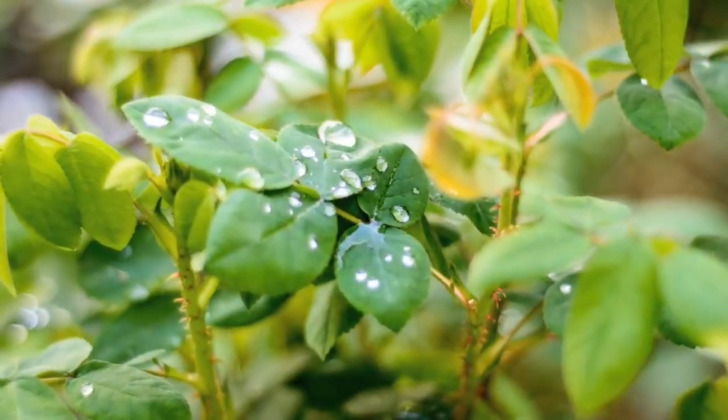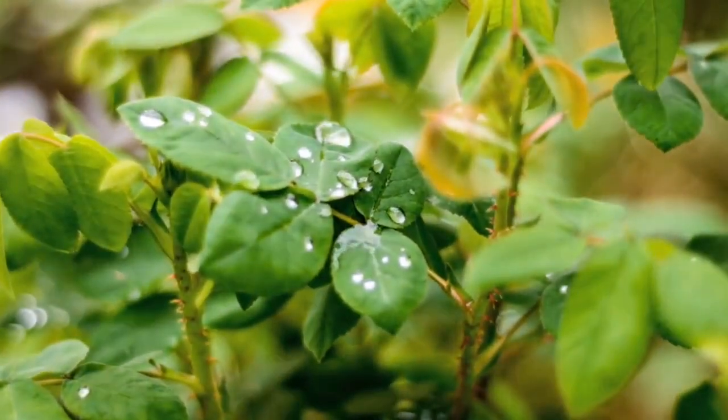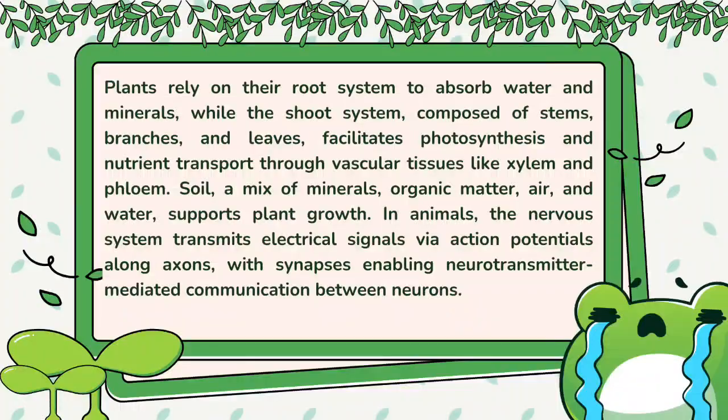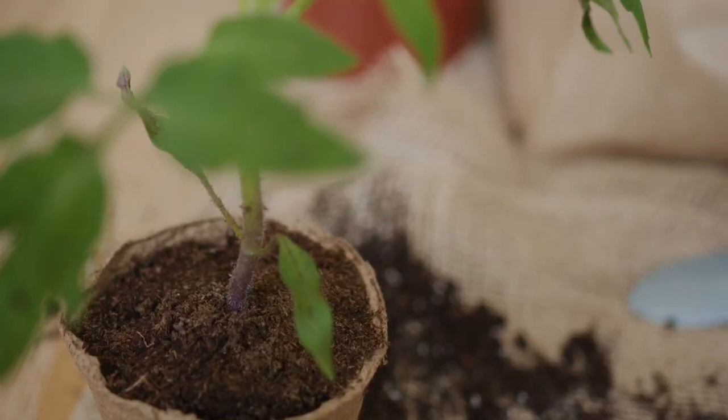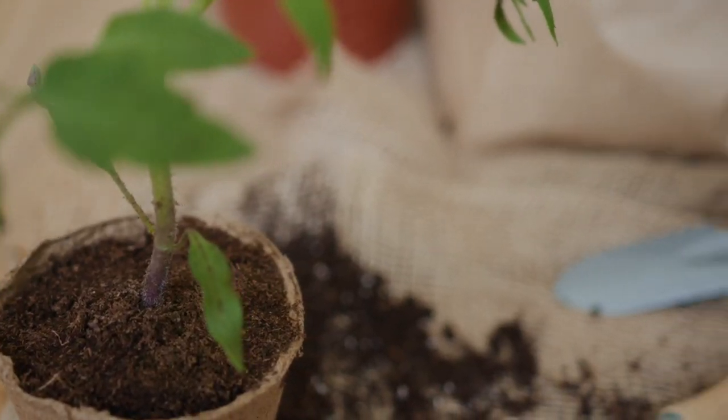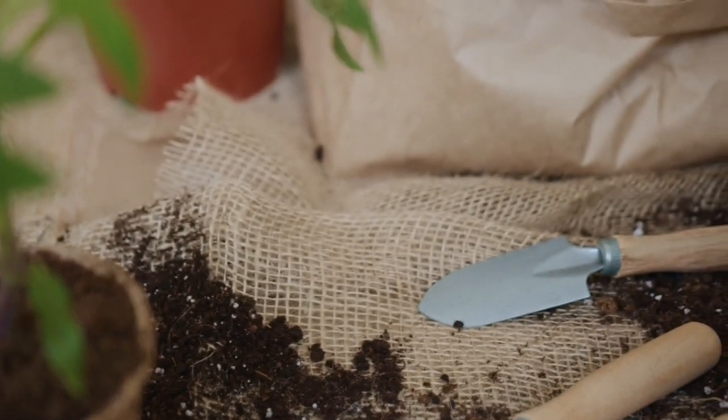Plants rely on the root system to absorb water and minerals, while the shoot system, composed of stems, branches, and leaves, facilitates photosynthesis and nutrient transport through vascular tissues like xylem and phloem. Soil, a mix of minerals, organic matter, air, and water, supports plant growth.